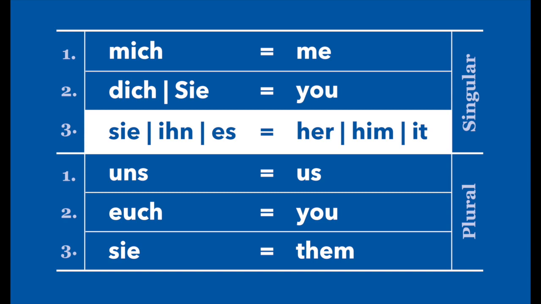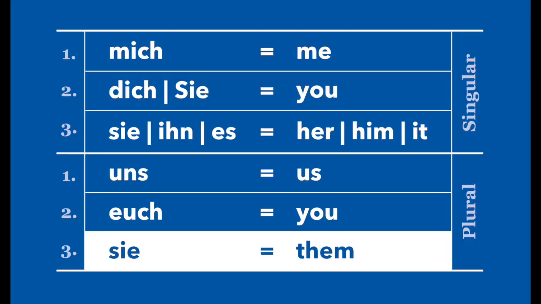When it comes to the third person in singular, we have sie for the feminine personal pronoun, ihn for the masculine personal pronoun, and es for the neutral personal pronoun. For plural, for the third person, in accusative, it doesn't change from the nominative. So it is sie.